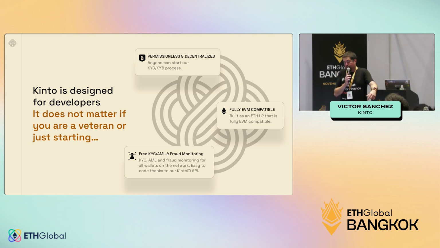Finally, we are, as I said, fully EVM compatible, and we are not only providing that free KYC that I mentioned before, we are also doing constant analysis for anti-money laundering. We are doing KYT. We are analyzing statically and dynamically every contract deployed and every transaction made. So we are able to freeze those Kinto IDs that I mentioned at the beginning in case a malicious attack or a malicious contract is detected on the chain. This, by the way, allows us to do something that is a very first in the world of L2s, and that is that we have partnered with Bridge and Hypernative to offer insurance at the chain level. Every single wallet on Kinto has up to $2,500 insured against smart contract hacks, and you can buy additional tiers of insurance through the Kinto application.